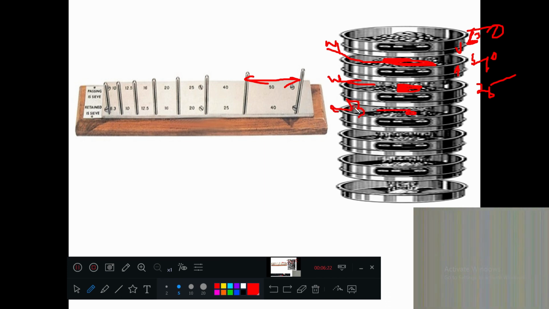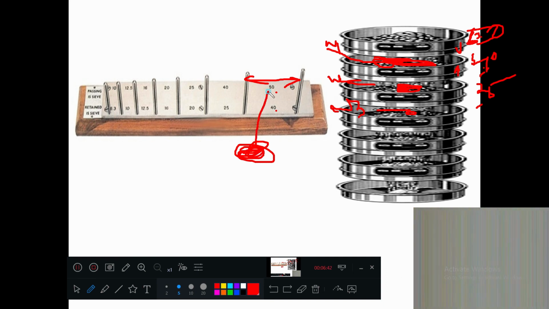w1, w2, w3 are the respective aggregate weights retained on the respective sieve sizes. What is this w1? 50 and 40, you select. So take all the aggregates here. You keep it here.